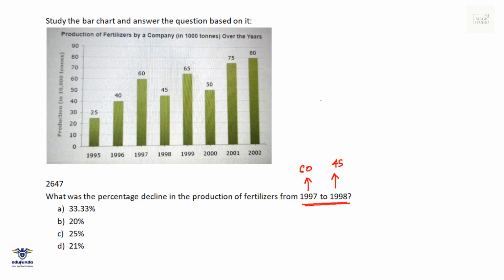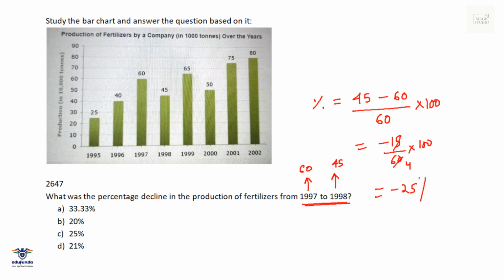So percentage increase or decline is given by new value, that is value of 1998, minus old value, that is value of 1997, divided by old value, that is value of 1997, into 100. So that is minus 15 by 60, that comes around to minus 25%. That means 25% decrease. Percentage decline is 25%, and that features in option C.